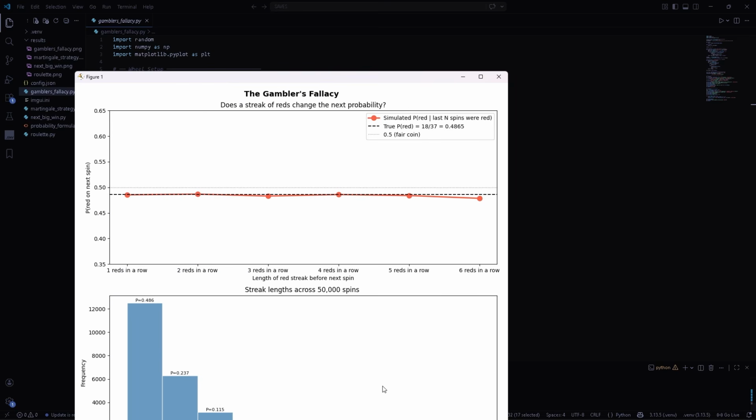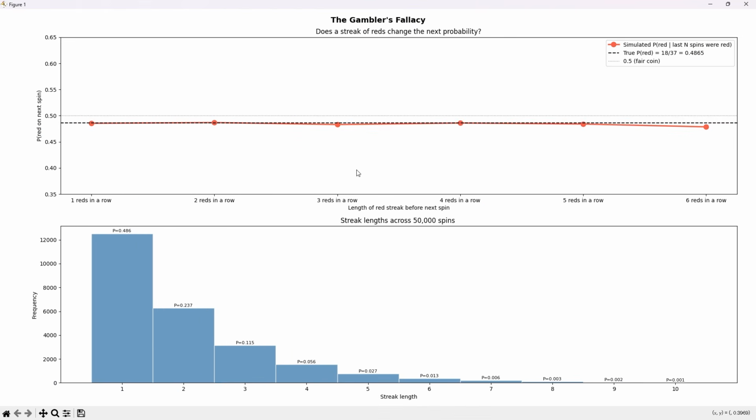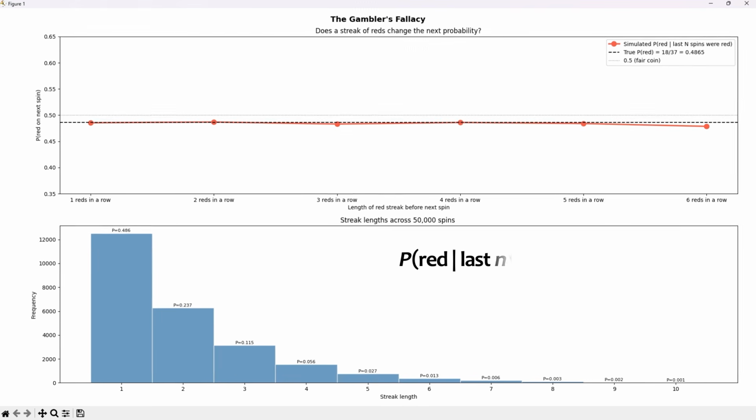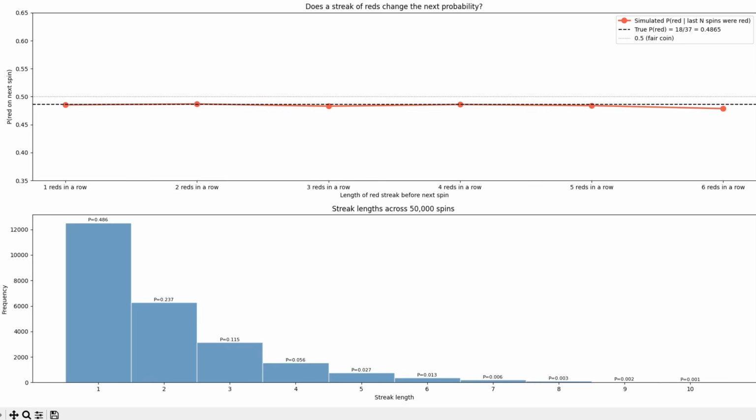If the gambler's fallacy were true, the line should slope downwards. It doesn't. The conditional probability equals the unconditional probability. Knowing what happens before tells you absolutely nothing about what happens next. The second graph shows how often streaks of each length occur across 50,000 spins.